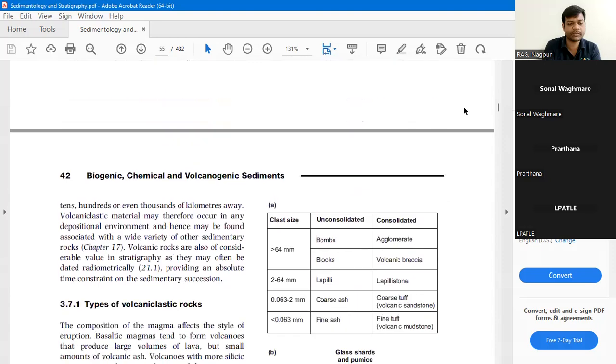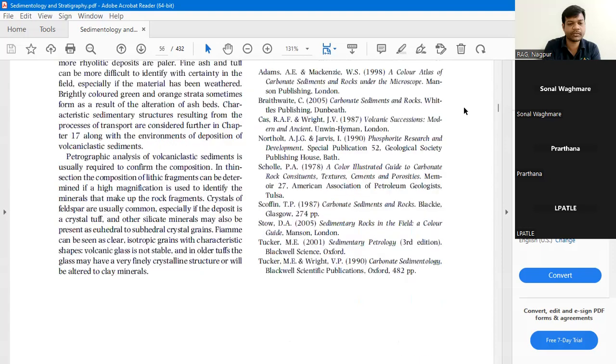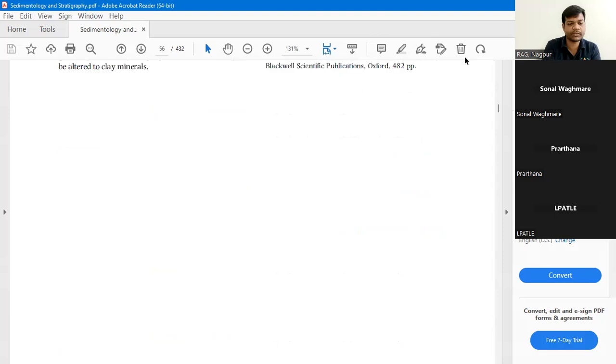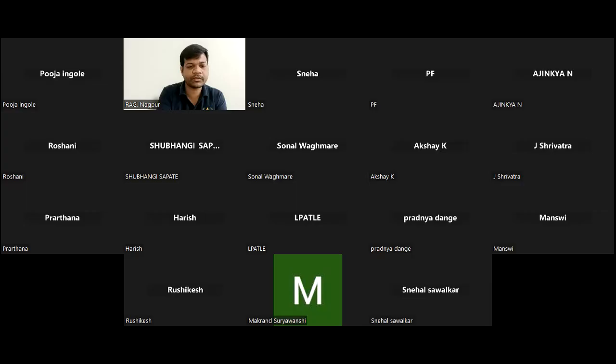the clastic sedimentary rocks and non-clastic sedimentary rocks. Now, why are clastic and non-clastic sedimentary rocks so important? Why are we giving so much emphasis to the clastic and non-clastic sedimentary rocks and not to the evaporites and other things? It is because of their groundwater potential, because the groundwater potential in the clastic rocks is highest.